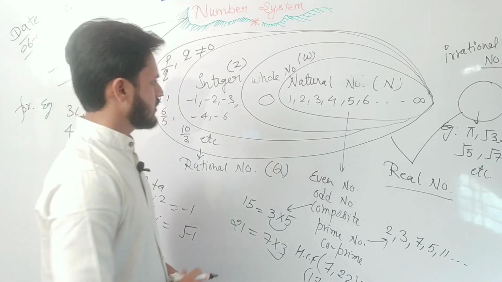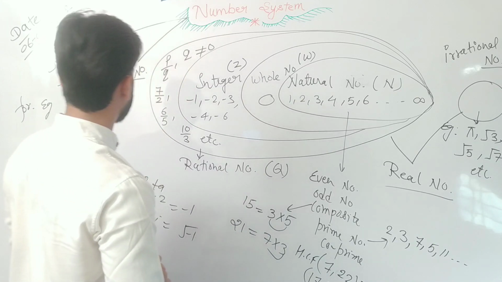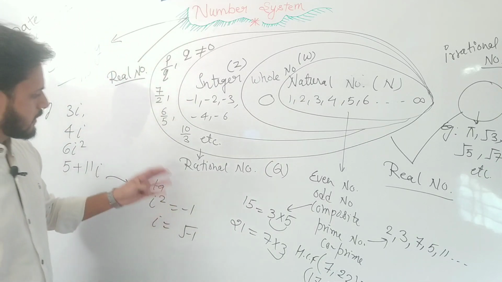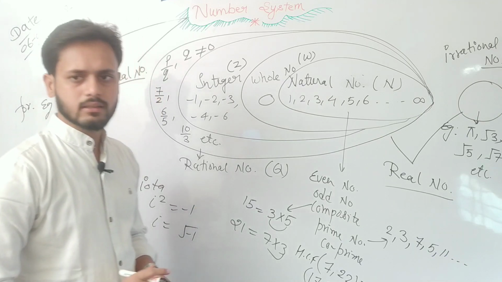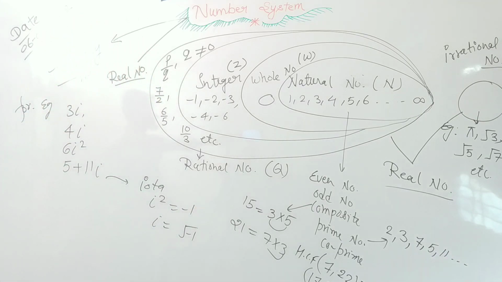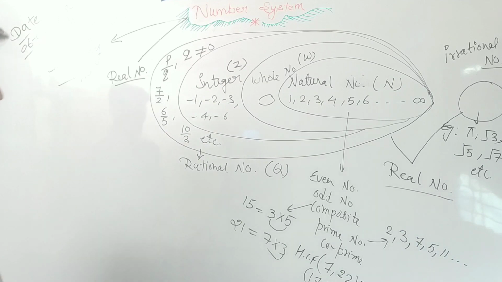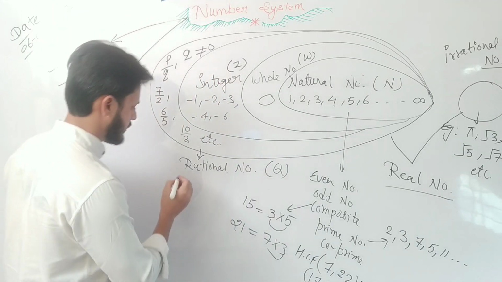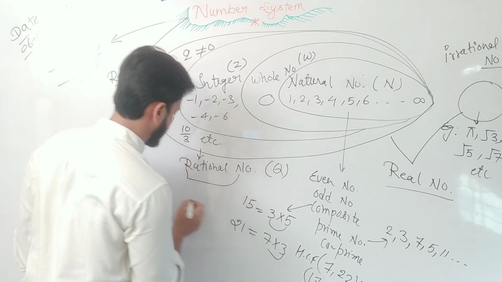Now some other types of numbers are also here, like rational numbers. Rational numbers are also of two types.